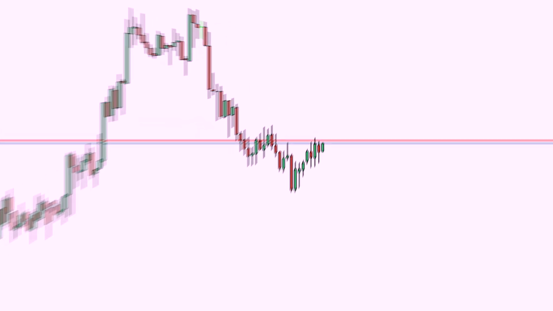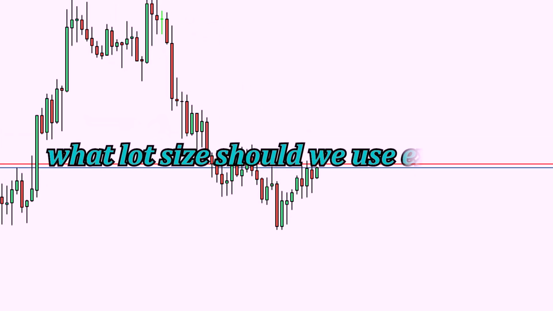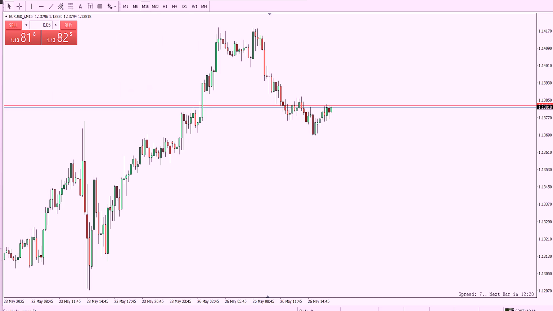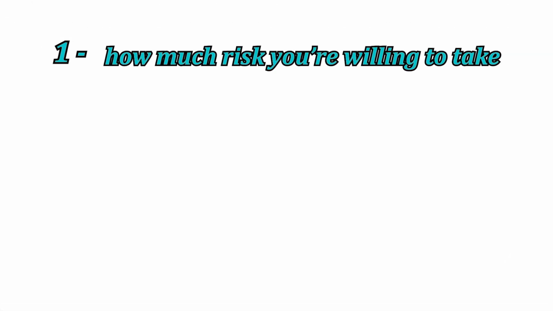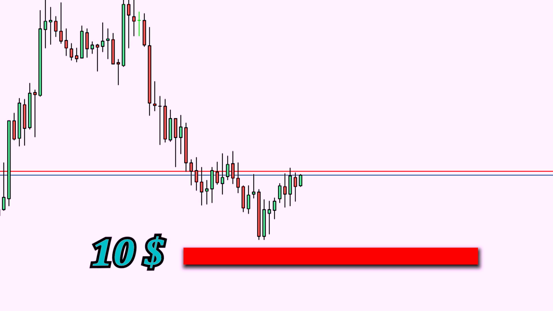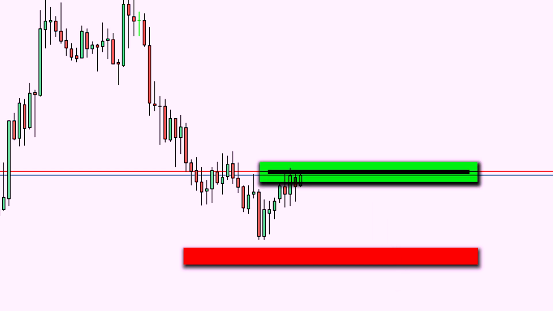Now, when we want to open a trade, what lot size should we use exactly? Here's an important point. First, you need to decide how much risk you're willing to take. Let's say you want to risk a maximum of $10 on each trade, in the worst case scenario if the trade hits stop loss. The next important thing is the distance between your entry point and your stop loss.